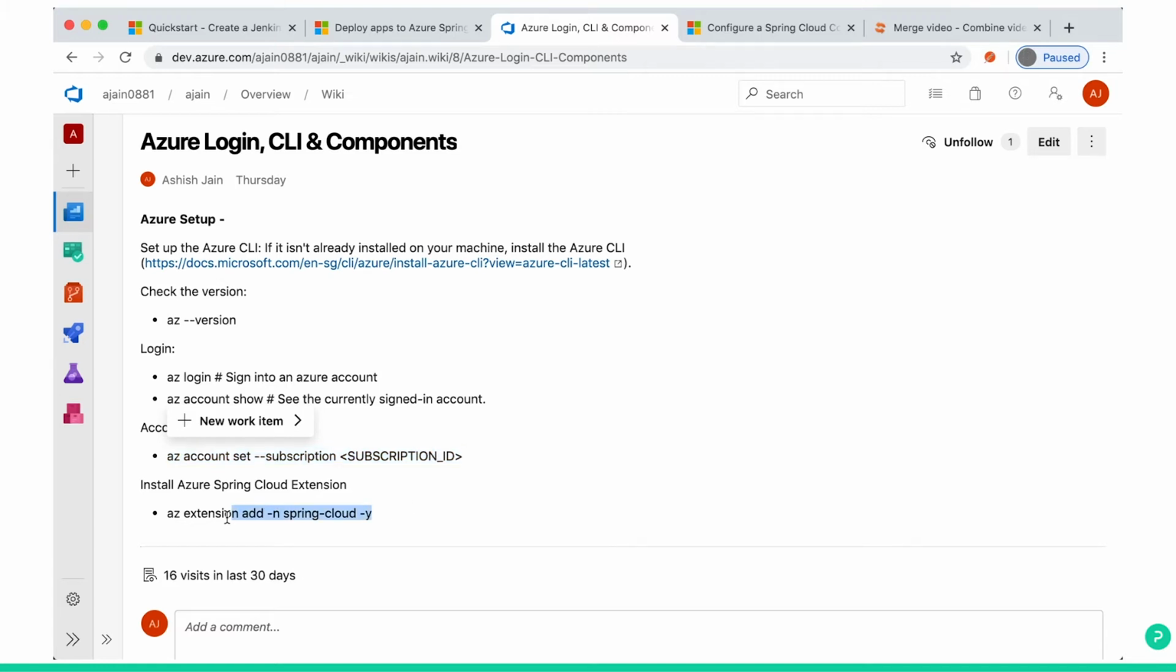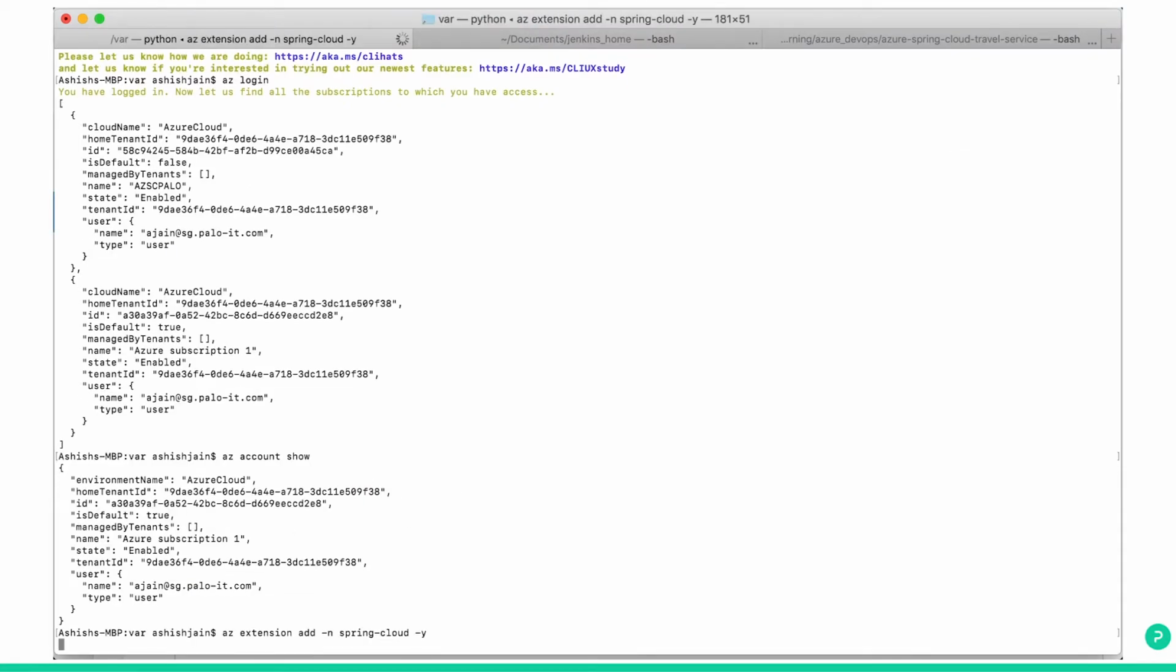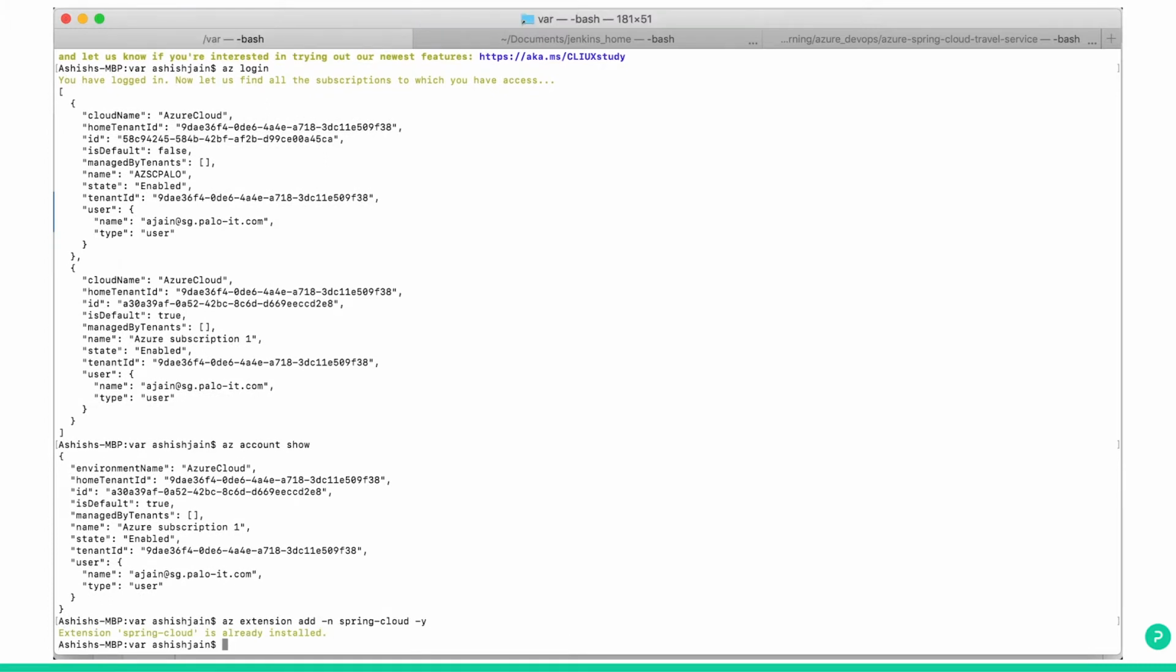After login, you need to install some extension that is related to Spring Cloud. So this is the command. You just copy and paste it into your command prompt. You will get the command output: Spring Cloud is already installed. I already installed it, that's why I got this message. But if you install it just now, there will be an installation process of around 1 to 2 minutes. Then you will get a message that Azure Spring Cloud is installed.